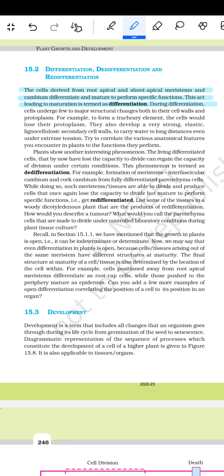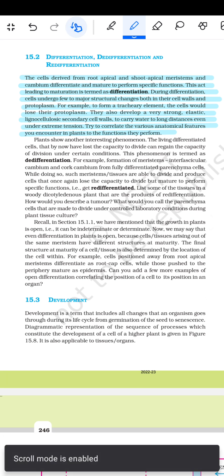During the differentiation, cells undergo few to major structural changes both in the cell walls and protoplasm. For example, to form a tracheary element, the cells could lose their protoplasm. They also develop a very strong elastic lignocellulosic secondary cell wall to carry water to a long distance even under extreme tension. Try to correlate the various anatomical features you encounter in a plant to the function they perform.